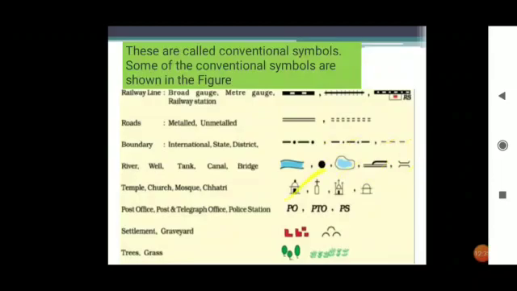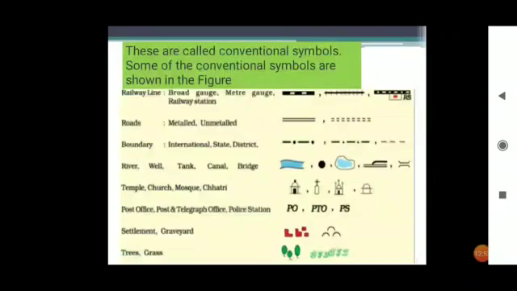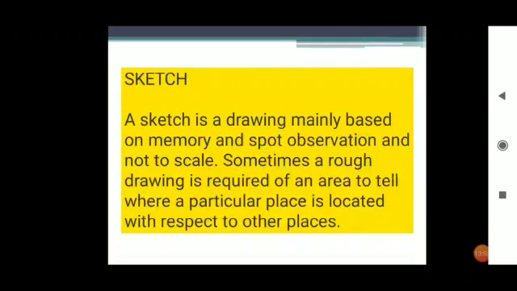Temple, church, mosque, chhatri. Post office, PO, post and telegraph office, PTO, police station, PS, settlement, graveyard. Now trees and grass. Okay, so if you know these pictures, you can easily come to know about anything in the map.